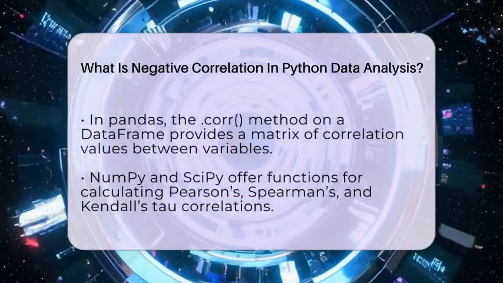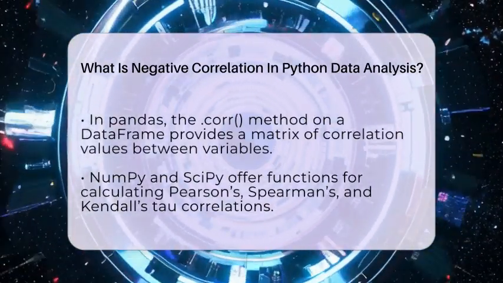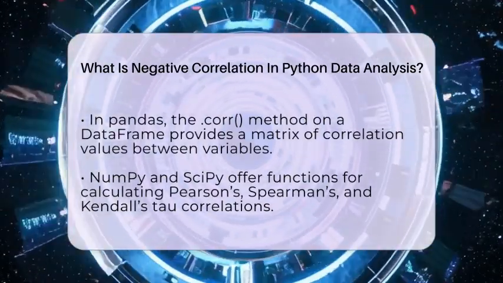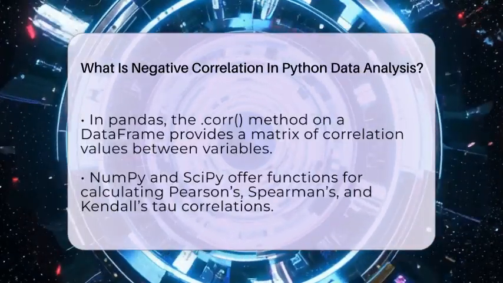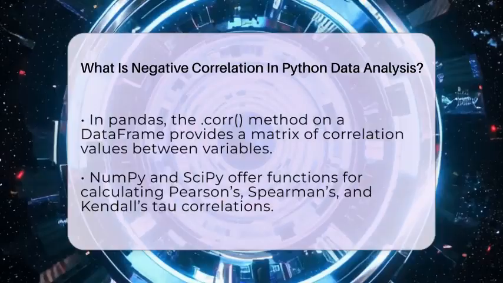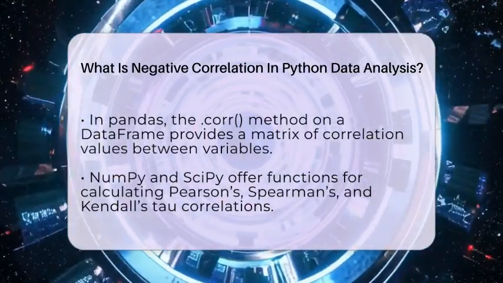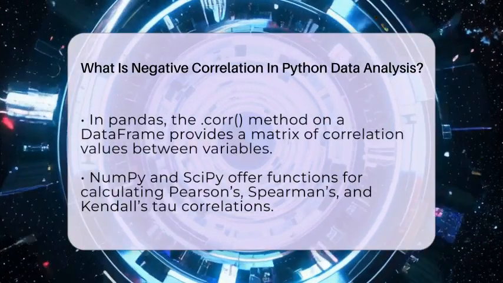Visual tools can make understanding negative correlation easier. Scatter plots are great because they show data points. If the points trend downward from left to right, that's a sign of negative correlation. Heatmaps of the correlation matrix, created with Seaborn, can also highlight negative relationships with color.